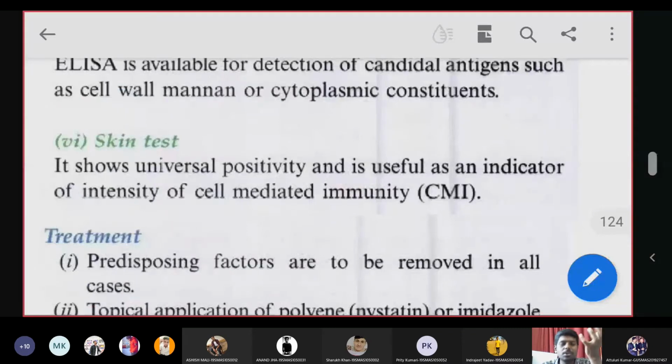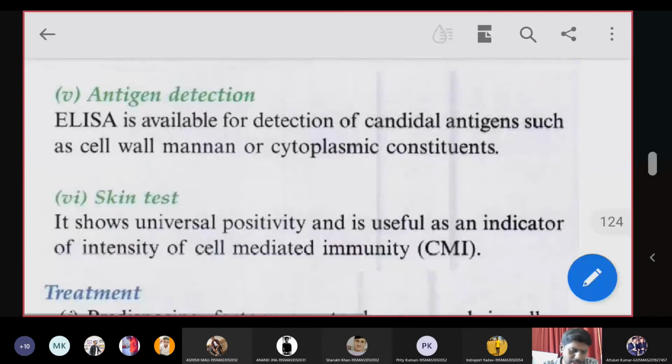Actually, the skin test is not so precise, students, because every one of us has Candida as a normal flora on our skin. So everyone will get positive for a skin test, but getting a very severe reaction in the skin test indicates the patient has a severe infection. The greater the reaction, the greater the fungal load in the body. But the skin test is not so good at Candida identification, because obviously we will get positive in the skin test since it is a skin normal flora. So you cannot trust this test. Just for namesake, we can include it here.